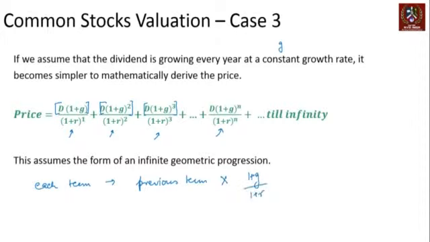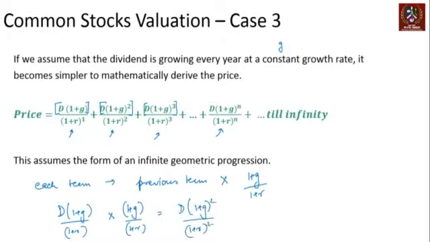See how this comes. The first term is D into (1 plus G) divided by (1 plus R). Now you multiply this with (1 plus G) upon (1 plus R), you get D into (1 plus G) square upon (1 plus R) square. That's the second term we found.